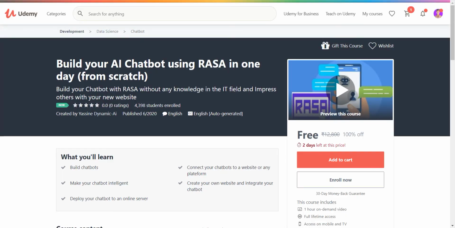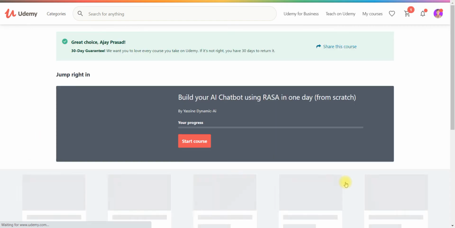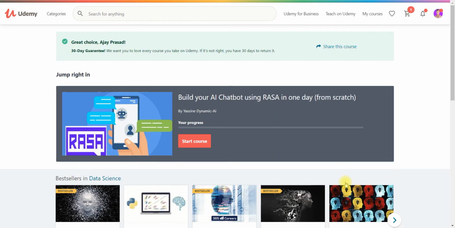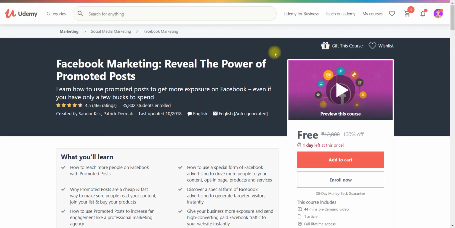You can also build your AI chatbot using Rasa in one day. Chatbots have huge utilization in this lockdown period. As companies are running with optimal manpower, they need automation chatbots so they can handle lots of customers with less manpower. You can understand that importance, learn it, and even mention it as a small mini project. And Facebook marketing, so this is one way you can earn from Facebook marketing.